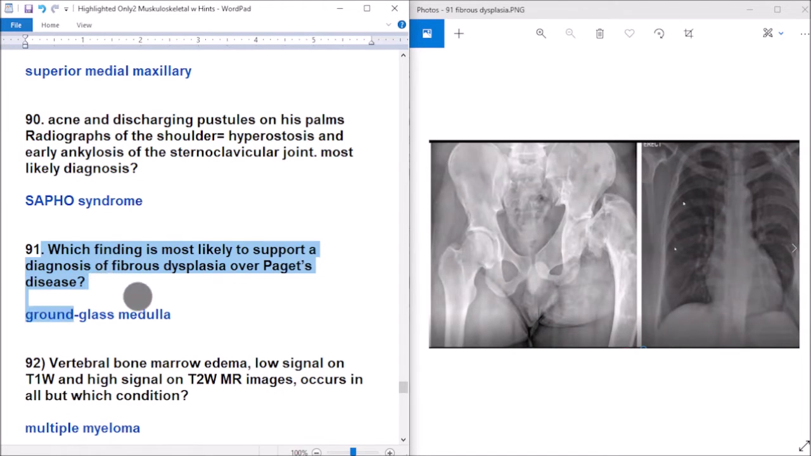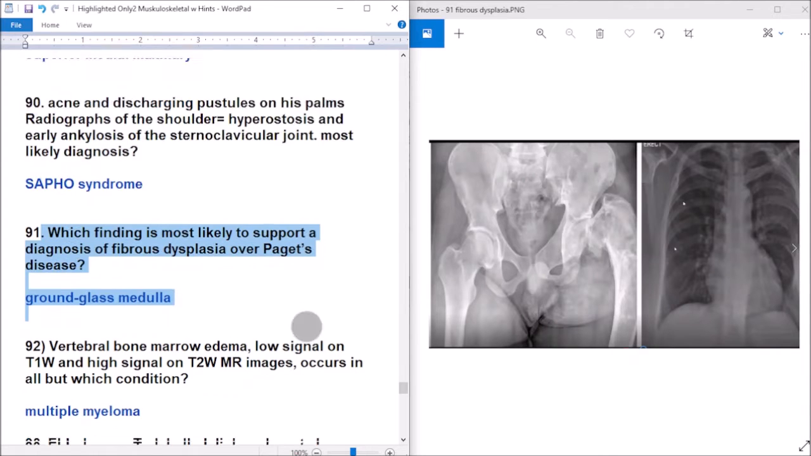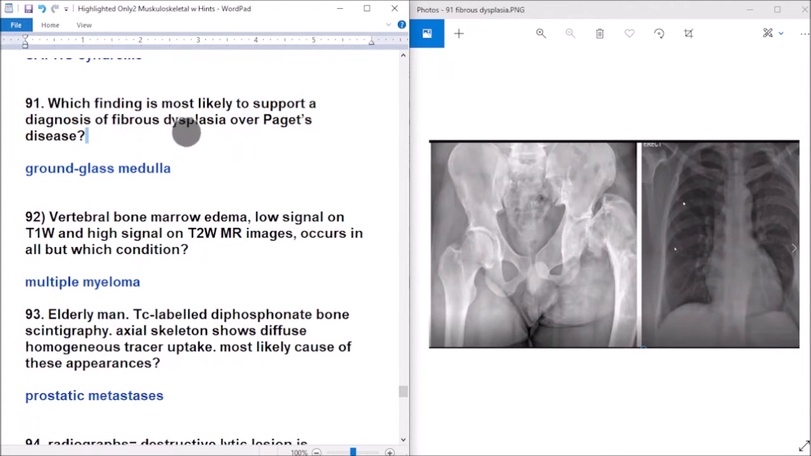Question 91. Which of the following is most likely to support diagnosis of fibrous dysplasia or Paget's disease? Ground glass medulla. In fibrous dysplasia, there is ground glass medulla. Ground glass medulla is seen in fibrous dysplasia.